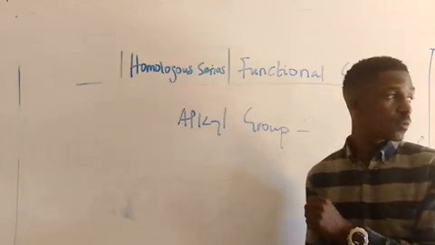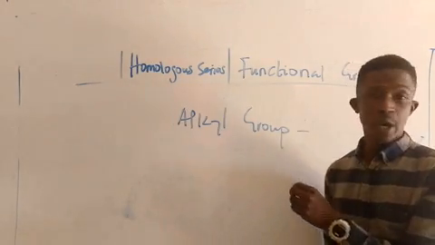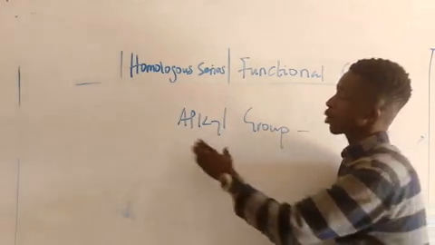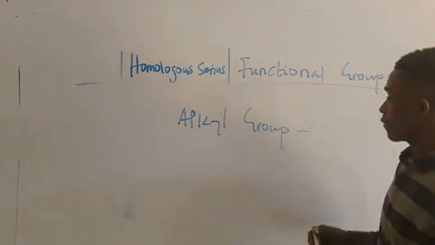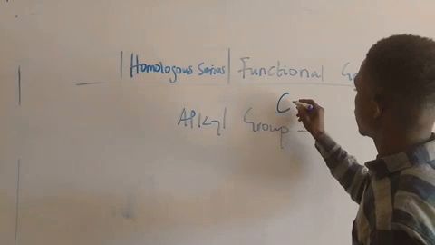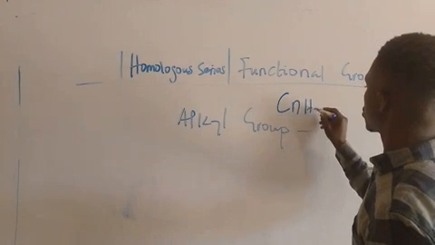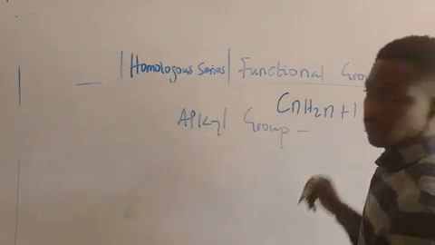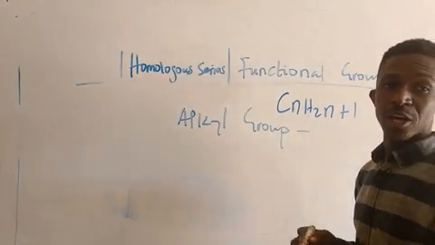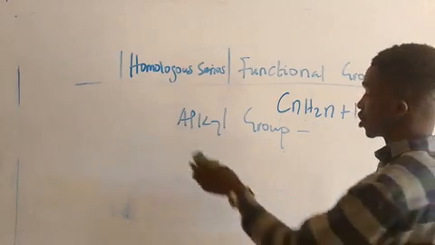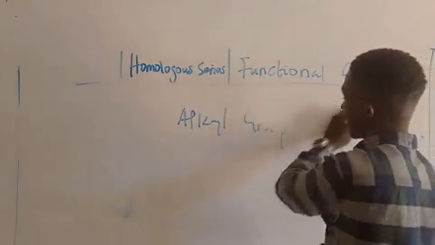The general molecular formula of alkane is CnH2n+2. But an alkyl has the general molecular formula CnH2n+1. That is the general molecular formula of alkyls.